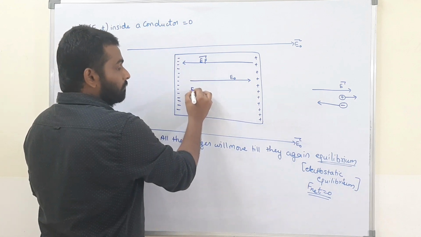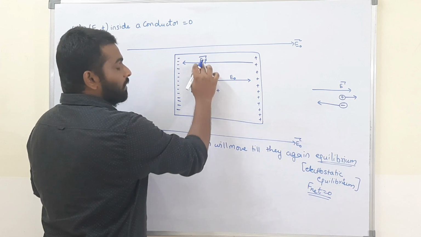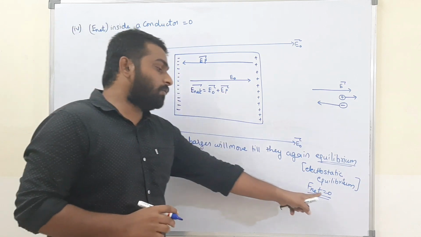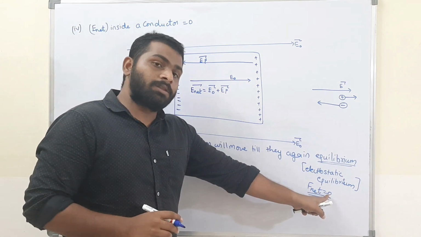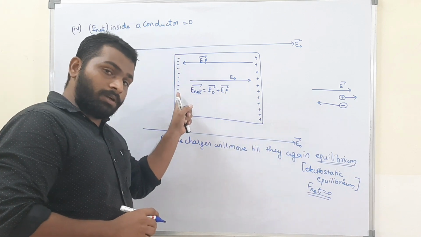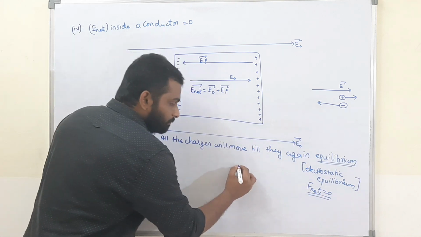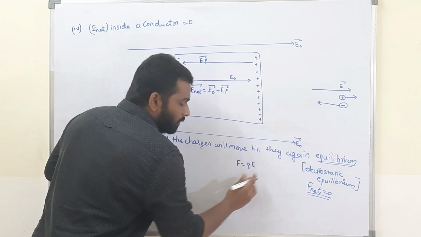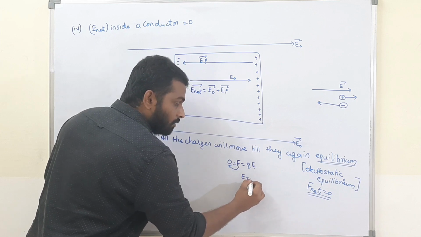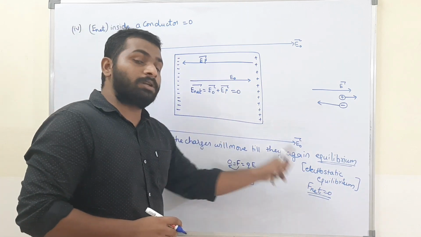Therefore, what is the net electric field? The net electric field is nothing but the external electric field plus the internal electric field. Now, what happened to the force? The net force is 0. Everyone accepts that the net force is 0 on the particles. The negative charges are going and they are stopping at some particular point. Why are they stopping? Because the net force is 0. Force is nothing but Q into E. The force is 0. What is the meaning of it? The electric field is 0. That means the net electric field is 0.